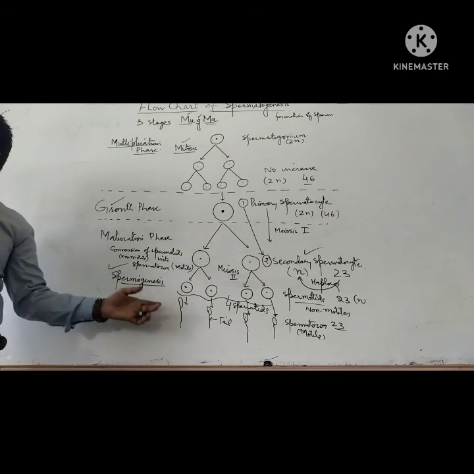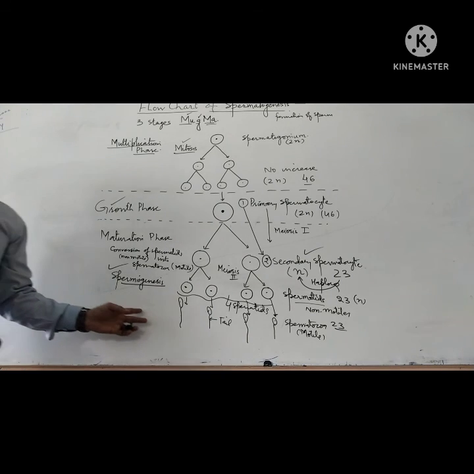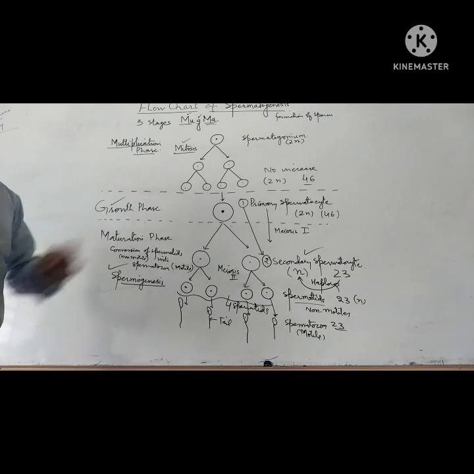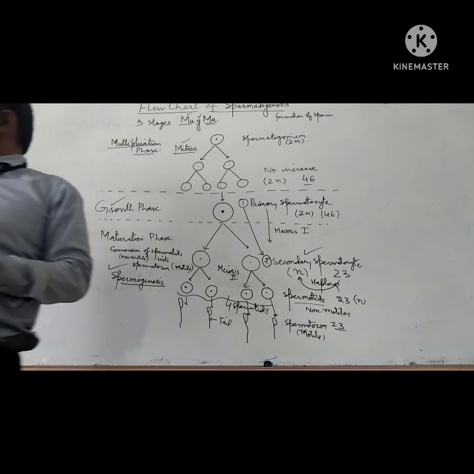So now it is clear to all of you. This was the flow chart of spermatogenesis, the formation of sperm.